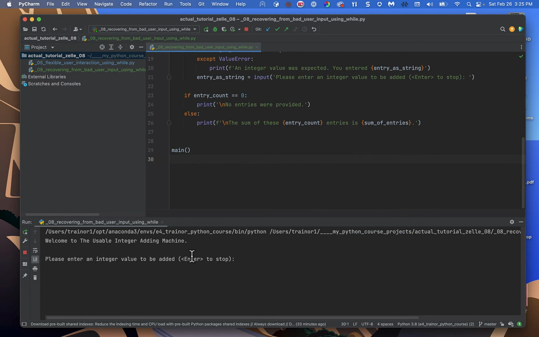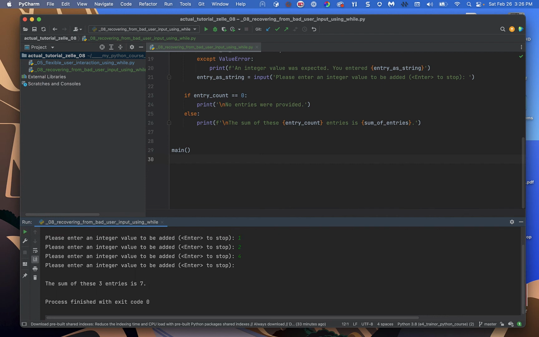Okay, so welcome to the usable integer adding machine. Okay, let's just give enter as the first response. No entries were provided. That's good. All right. And then in the next test, let's give 3 good responses. So we'll give them a 1, we'll give them a 2, we'll give them a 4, and then just an enter. And it says the sum of these 3 entries is 7. That's right, that's what we wanted.